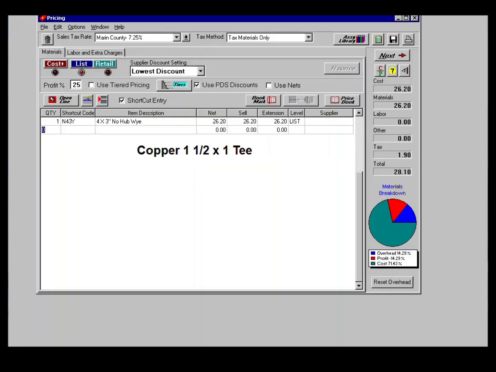What about a copper 1.5 inch by 1 inch T? Type 1 in the quantity and press Enter. Type C1H1T and press Enter.